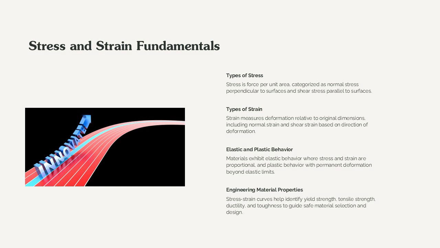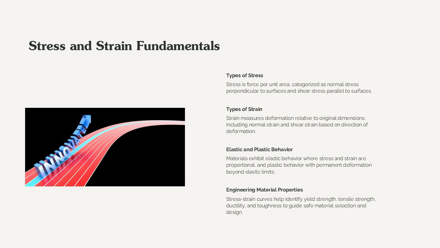In the elastic region, stress and strain are proportional, following Hooke's law, with the equation sigma equals E times epsilon, where E is Young's modulus, a measure of stiffness. Beyond the elastic limit, materials enter the plastic region, where permanent deformation occurs. Understanding these relationships is critical for predicting material behavior under load and designing components that avoid failure.